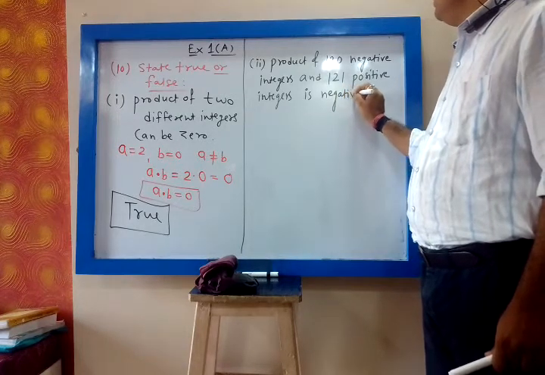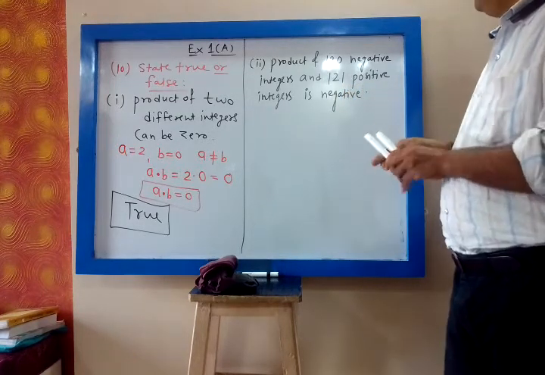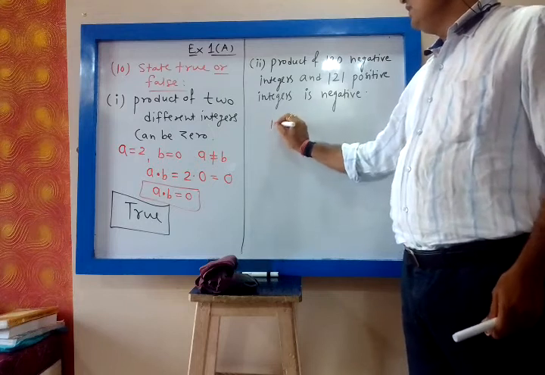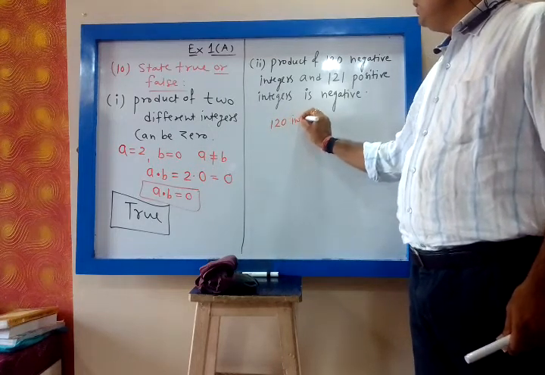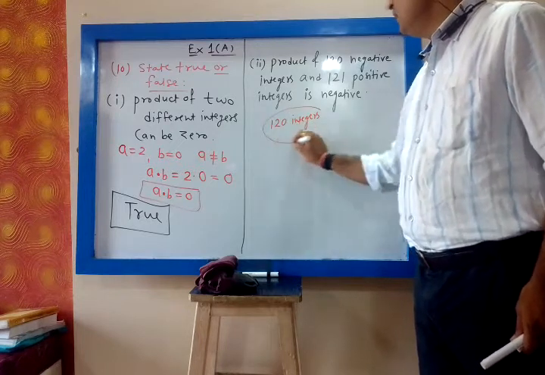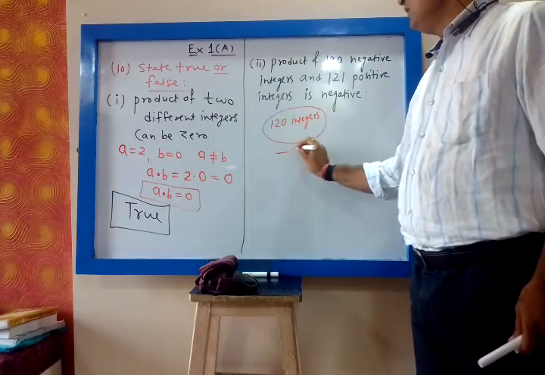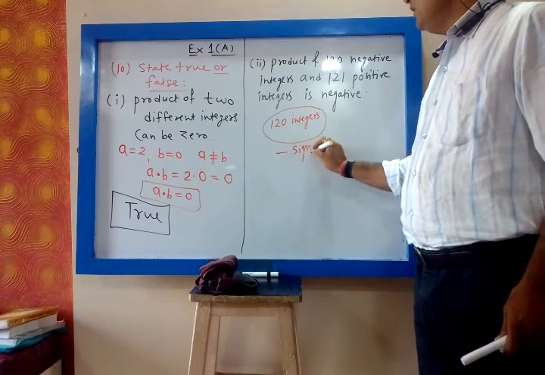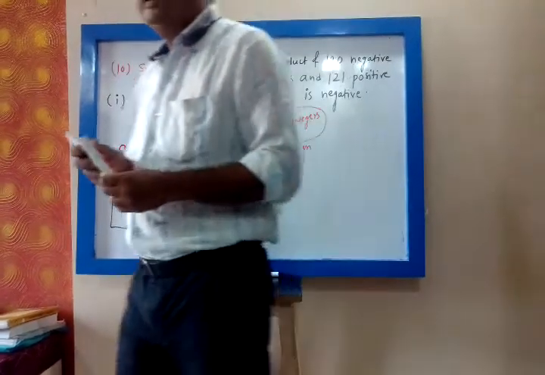The product is given as negative. We have to verify. There are 120 integers. They have a minus sign. They are negative. All are negative. Correct? 120 integers are negative.